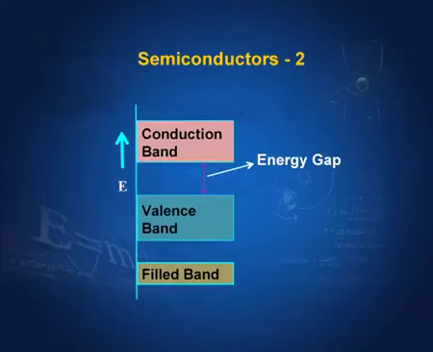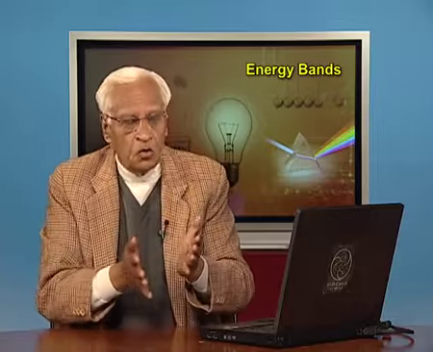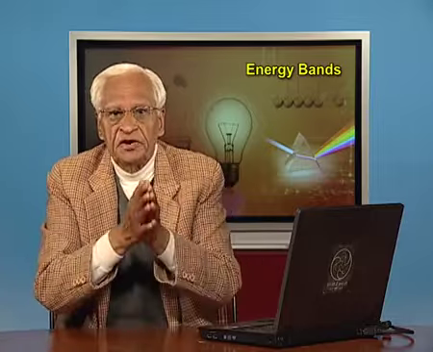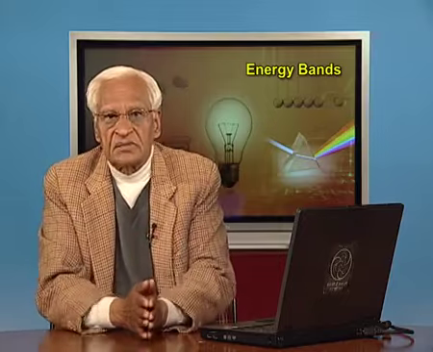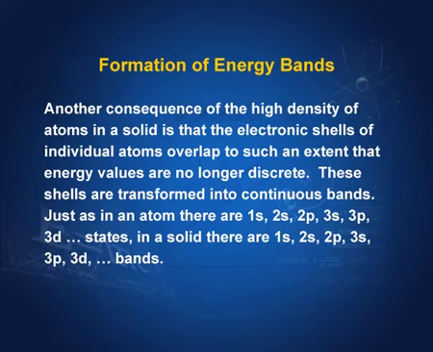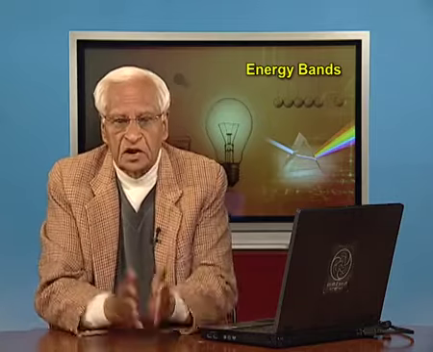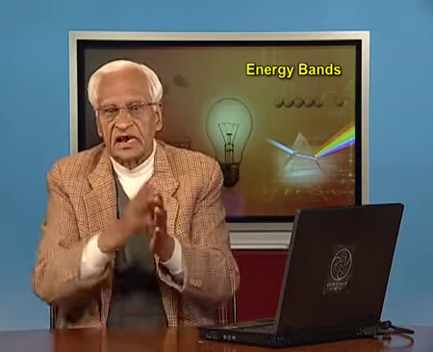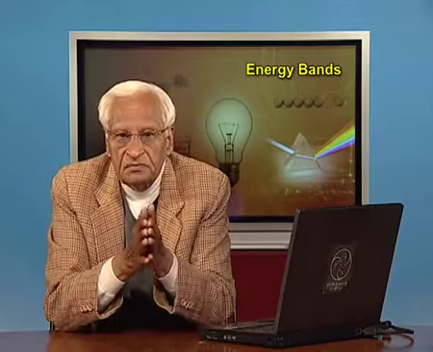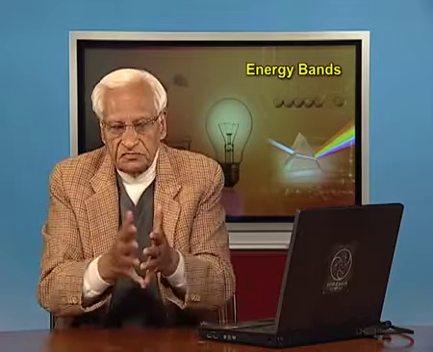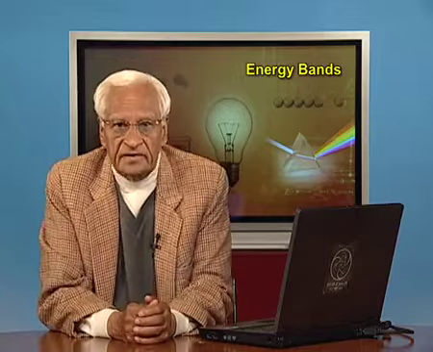Now, we shall see how bands are formed and how on the basis of these bands we can again distinguish between conductors, semiconductors and insulators. How do the bands originate? Remember that the number of atoms in a solid, and therefore, the number of electrons in the outer shells, is very, very large. And there is this crushing of the outer shells because of the very close packing of the atoms.